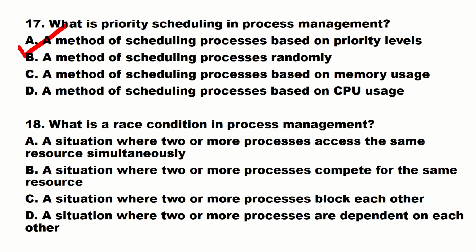Common question. What is a race condition in process management? This is a very important question. A situation where two or more processes access the same resource simultaneously, or a situation where two or more processes compete for the same resource, or a situation where two or more processes block each other, or a situation where two or more processes depend on each other. The correct answer is option B. That is a situation where two or more processes compete for the same resource. They both want the same resource and they are competing with each other. That is known as a race.